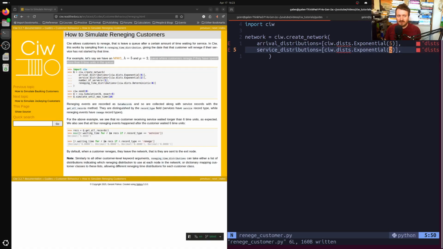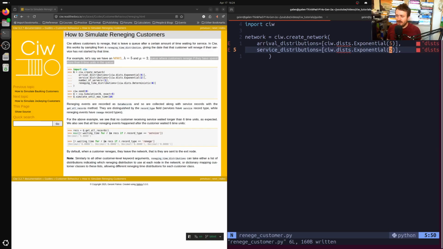If the service time is very small compared to the inter-arrival times, or correspondingly, in terms of rates, if the arrival rate is small compared to the service rate, then more often they will not renege when they're waiting, if they even have to wait at all. Compared to this example, where the arrival rate is greater than the service rate, meaning that there will be a tendency for the waiting times to get longer and longer, and correspondingly we're going to have more reneging.